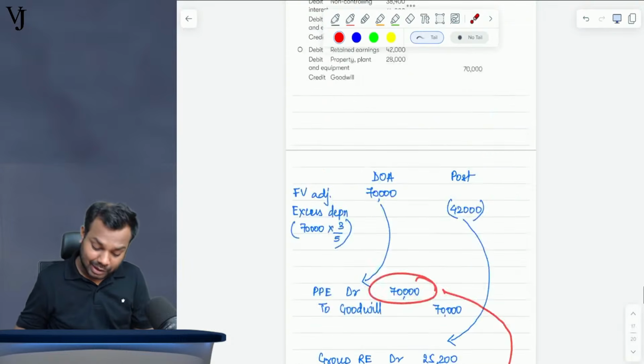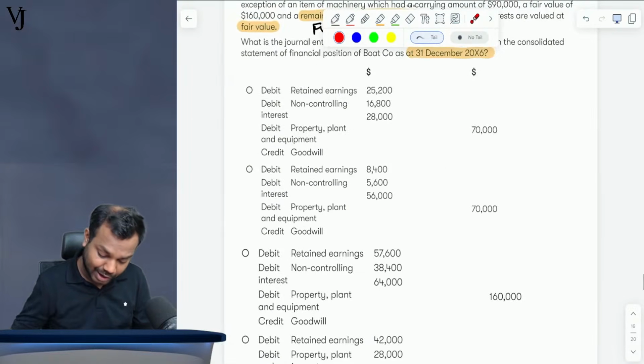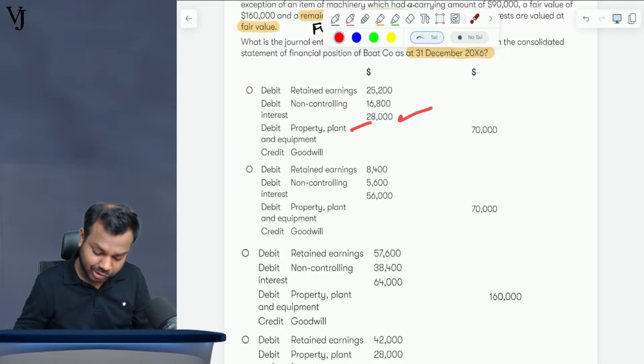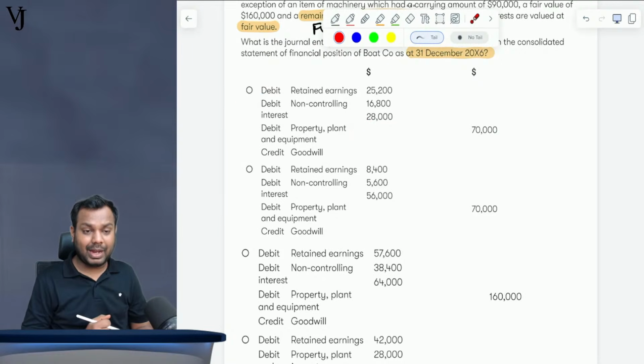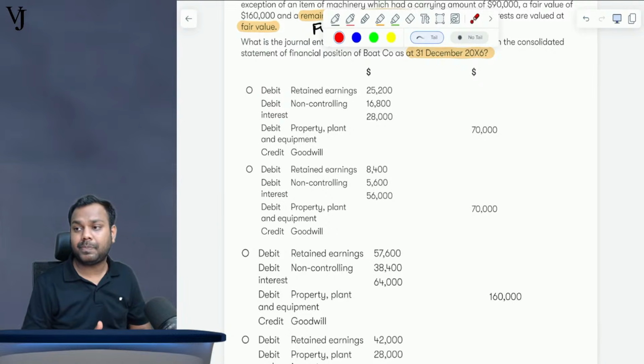So this is the answer. Group RE 25,200, NCI this much, property, plant and equipment this much, and credit goodwill 70,000. See, A is the answer. First option is the answer. Is that clear, everyone?